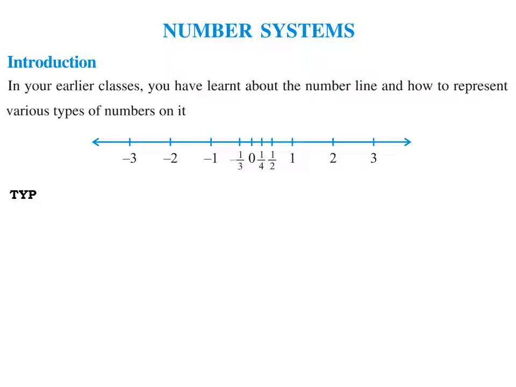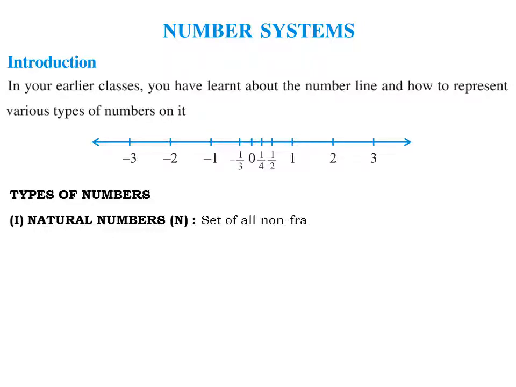First of all, we will learn types of numbers: how many types of numbers exist and which names are given to them. Type 1 is called natural numbers, denoted by capital N. It is the set of all non-fractional numbers from 1 to infinity. Infinity means infinite numbers.